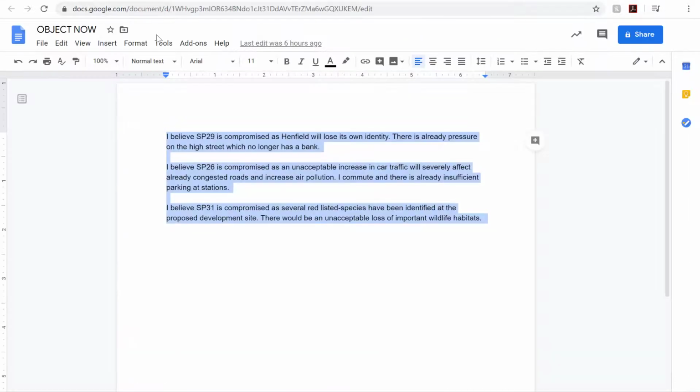For example, you could write, "I believe SP29 is compromised as Henfield will lose its own identity. There is already pressure on the high street which no longer has a bank." Or, "I believe SP26 is compromised as an unacceptable increase in car traffic will severely affect already congested roads and increase air pollution. I commute and there is already insufficient parking at stations." Or, "I believe SP31 is compromised as several red-listed species have been identified at the proposed development site. There would be an unacceptable loss of important wildlife habitats."